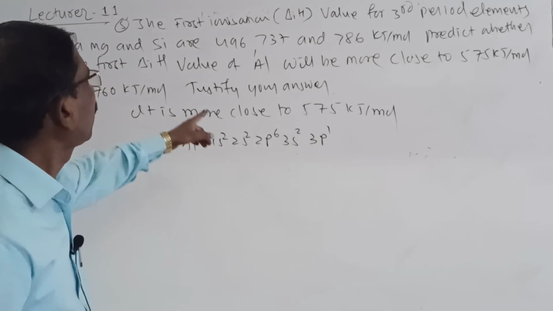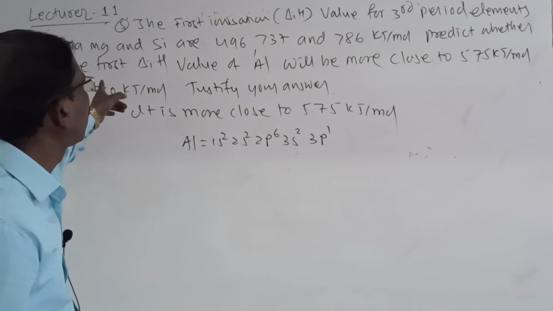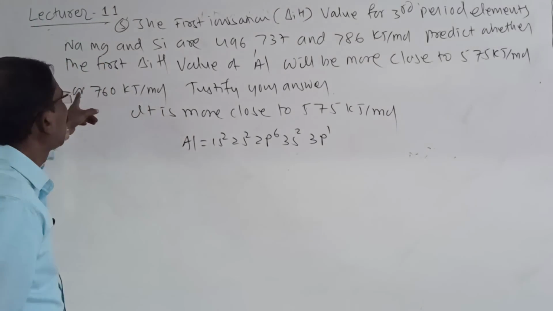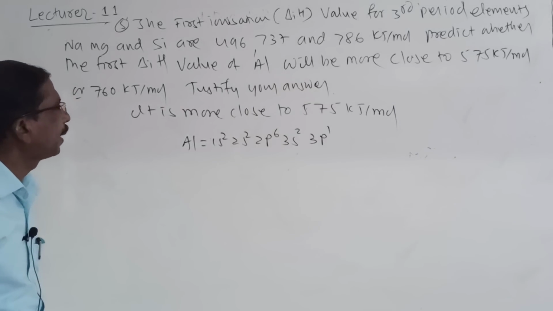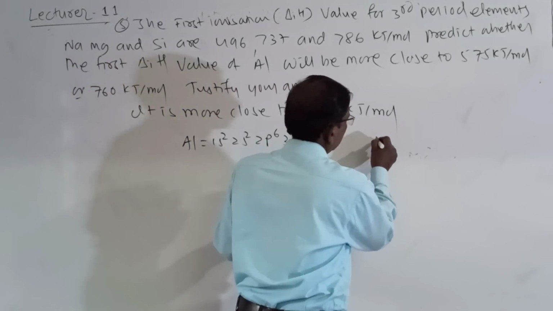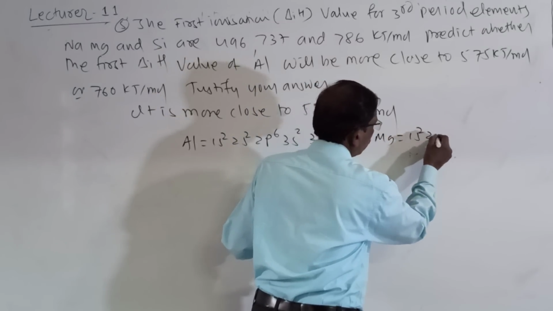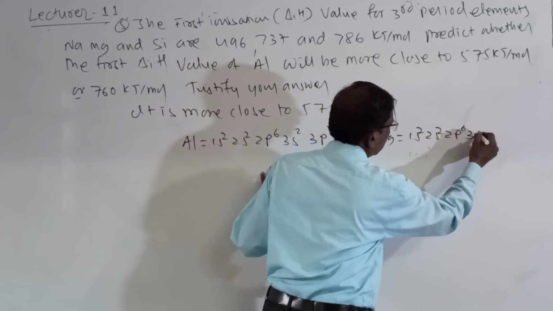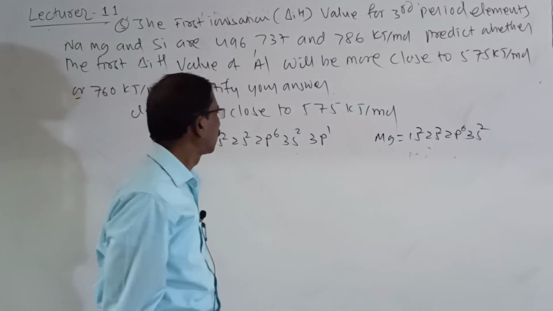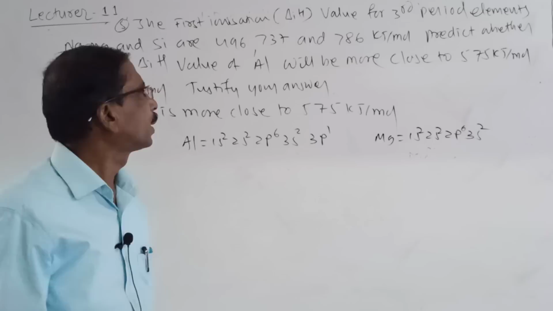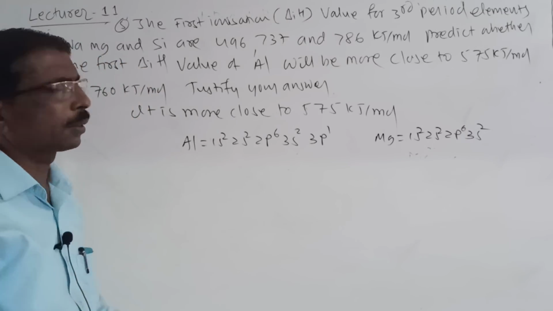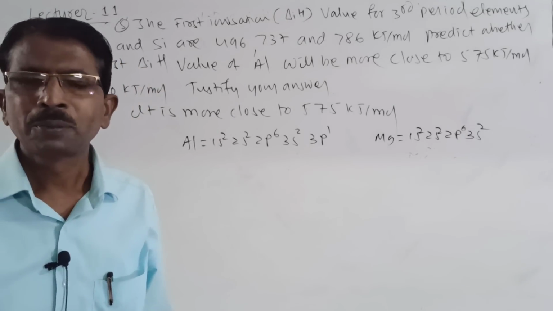Sodium is 496, and after that magnesium 737, and magnesium has completely filled orbitals 1s2, 2s2, 2p6, 3s2. And after 3s2, 3p1 is there. So due to this reason, it is close to 575 kilojoules per mole.